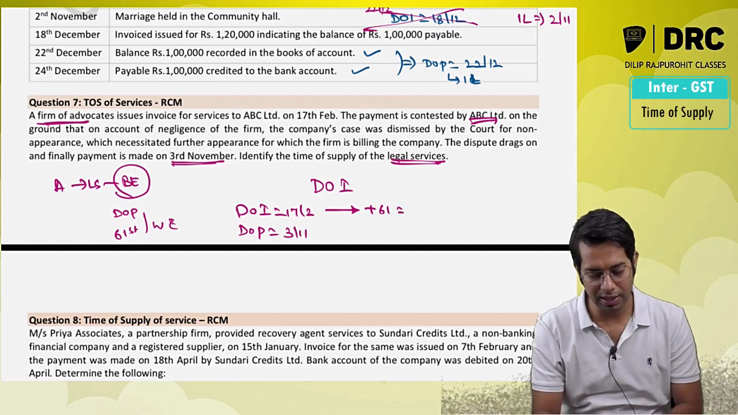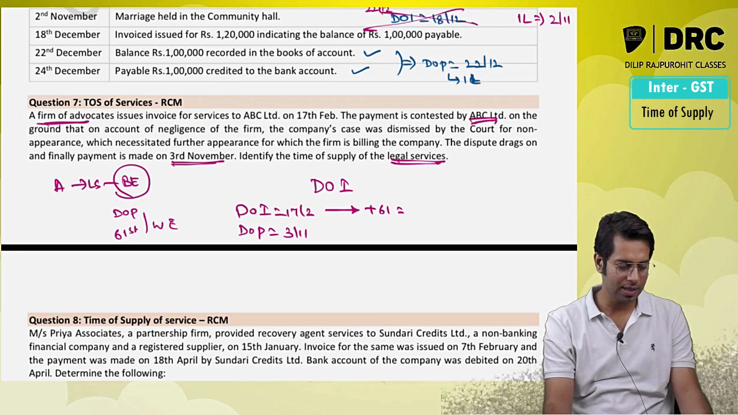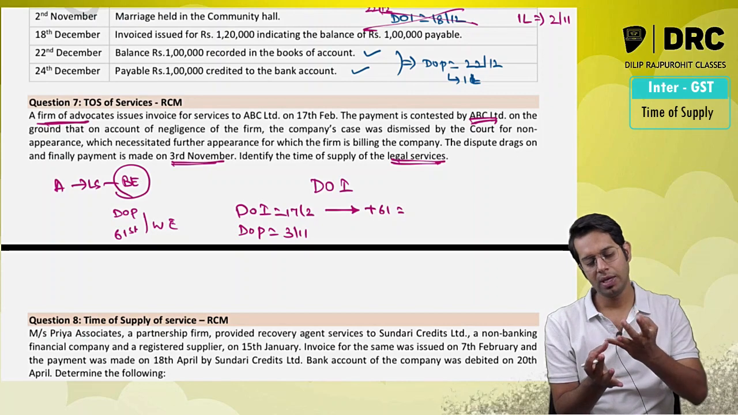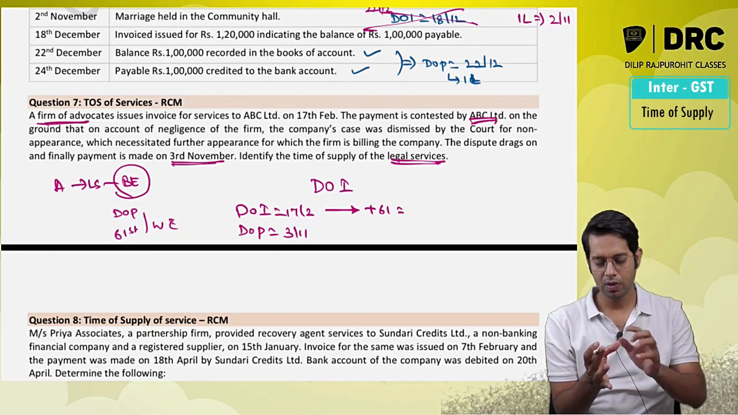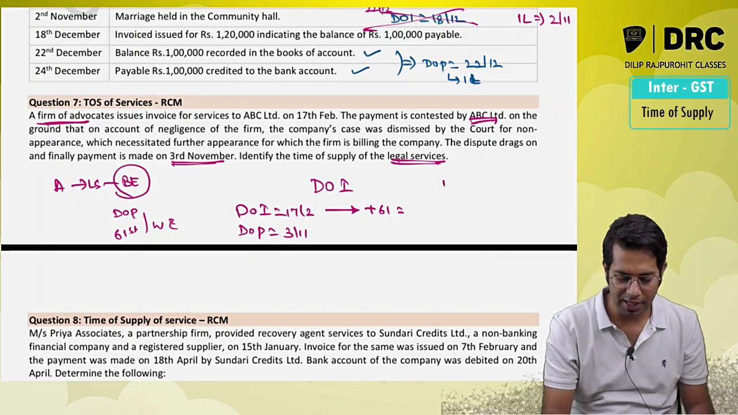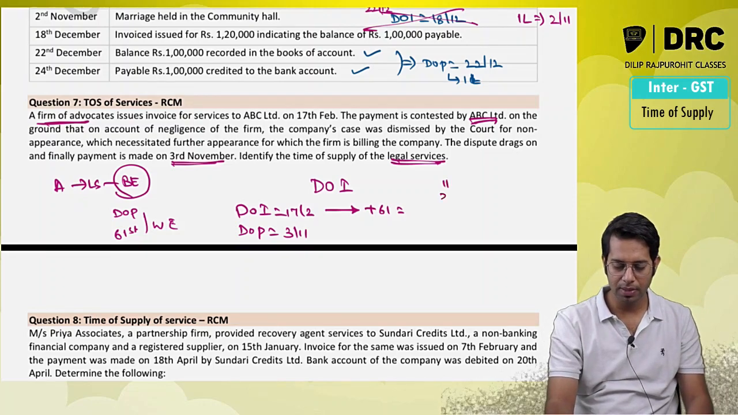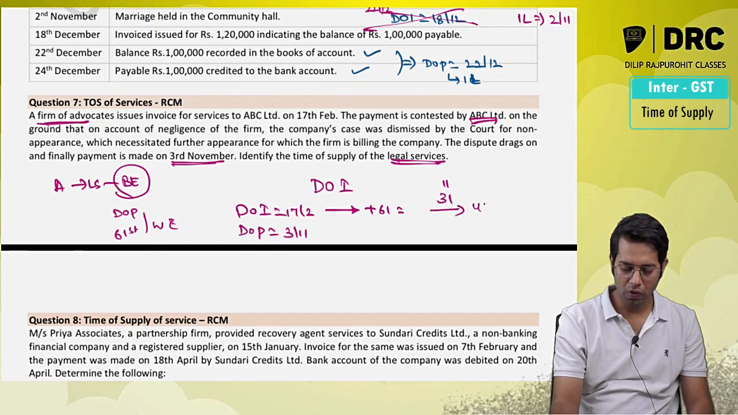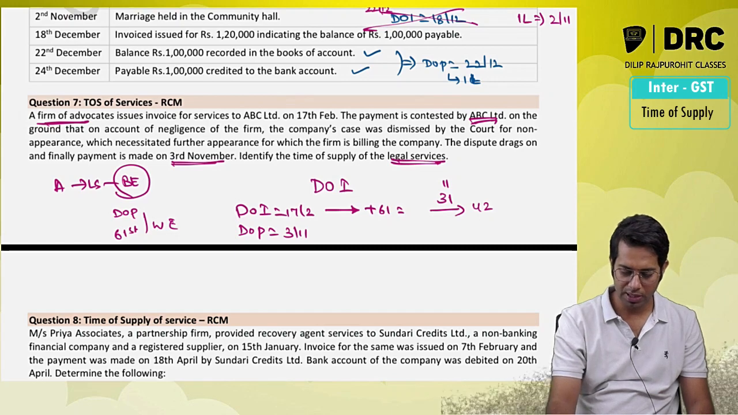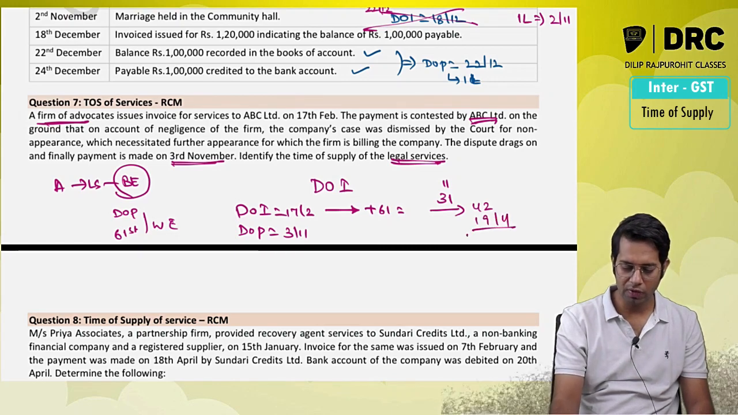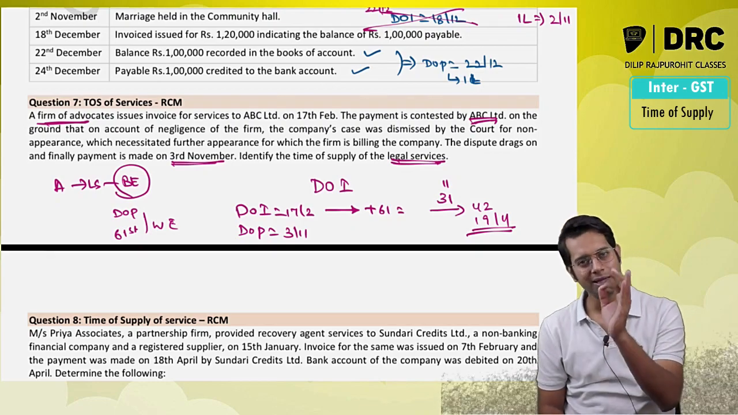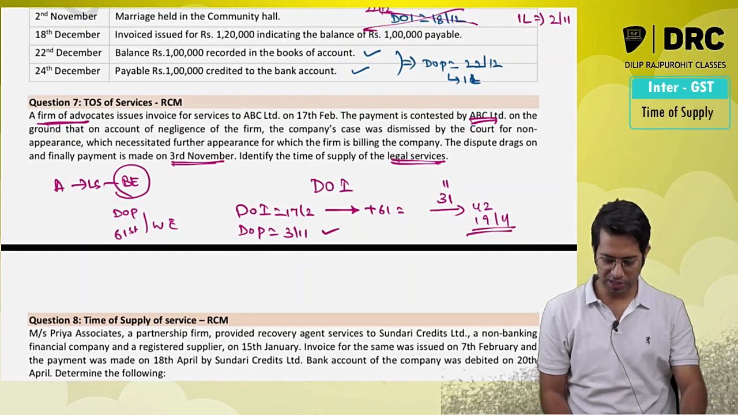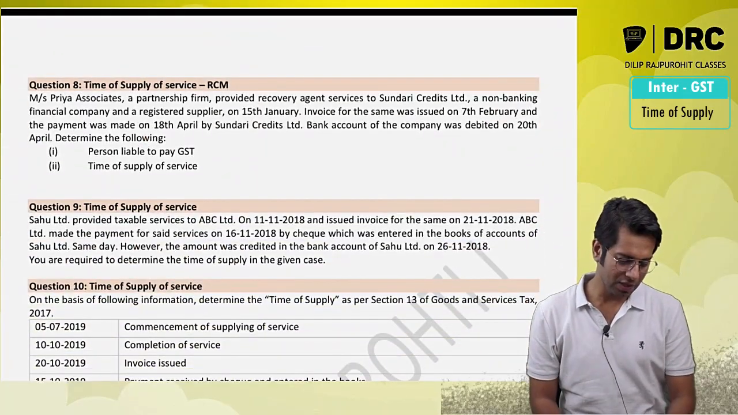So from 18th, I will count how many days there are: 18, 19, 20, 21, 22, 23, 24, 25, 26, 27, 28, meaning 11 days of this February month, 31 days of March month, so it comes to 42 days. How many days more should I add, sir? 19 more days, so it comes to 19th of April. So what is the time of supply, sir? 19th of April is the time of supply. 19th of April or 3rd of November, whichever is earlier, which is 19th of April. Time of supply in case of reverse charge.